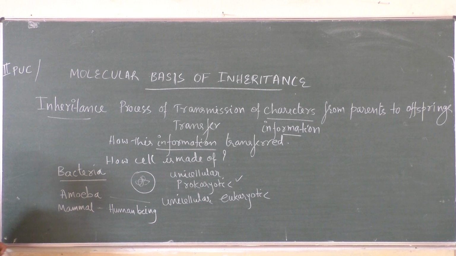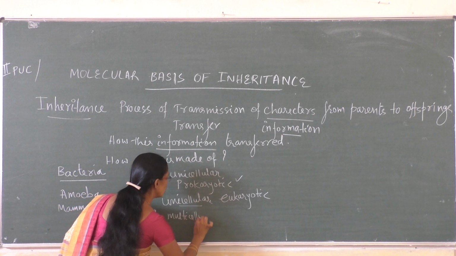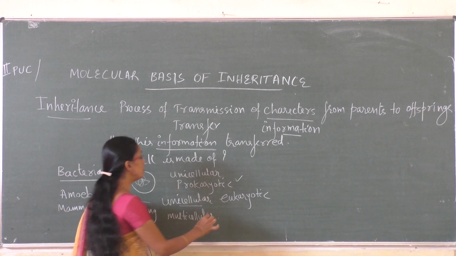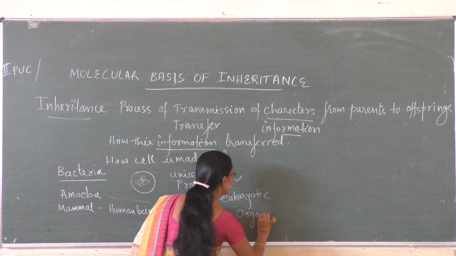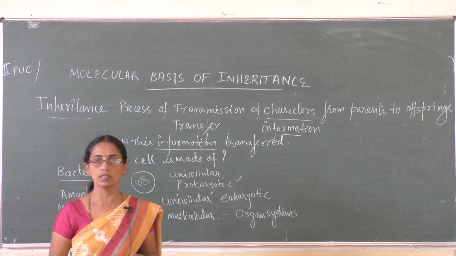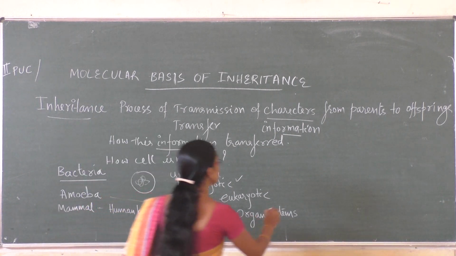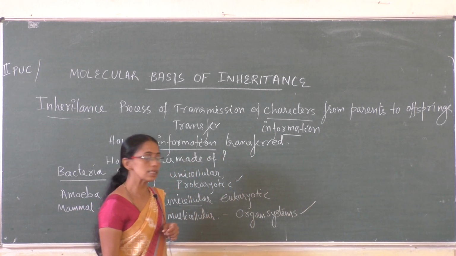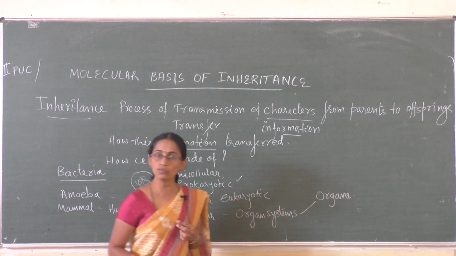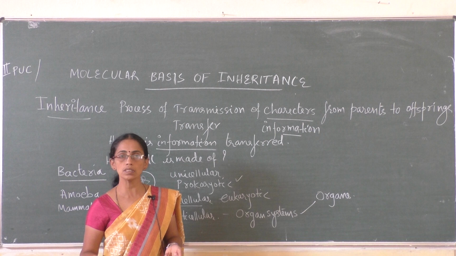In the case of human being, it is multicellular. So how is a human being? A human being is multicellular, made up of different organ systems. We know a human being has the digestive system, respiratory system, nervous system, and so on. What are these organ systems made up of? Organ systems are made up of organs. So what is an organ system? Assemblage, aggregation of organs is organ system.